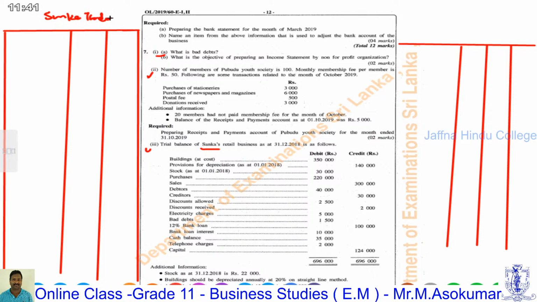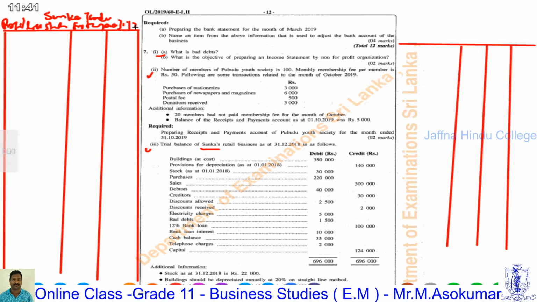Profit or loss statement for the year ended 31st December 2019. Then we have to allocate the space for each entry. It will be easy to finish everything.